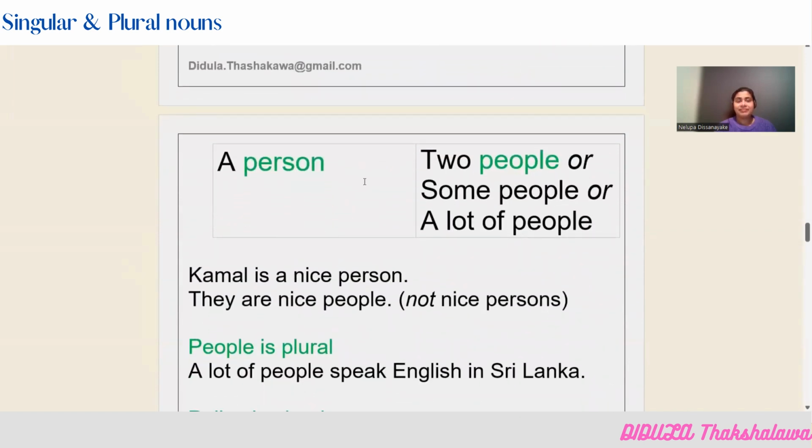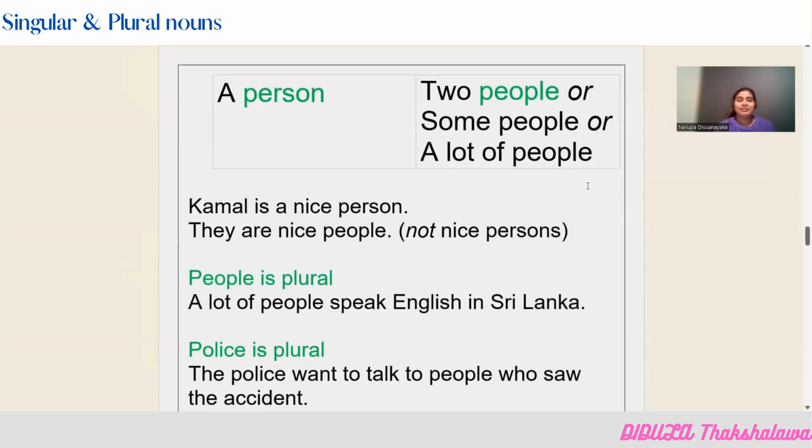A person. When you want to talk about a person, some single person, you can say a person. If there are more than one person, you have to say two people or some people. Otherwise, you can also say a lot of people. You cannot say persons. If someone says persons, it is wrong. You have to say two people. So basically the singular noun person changes to people when it is being said in plural.